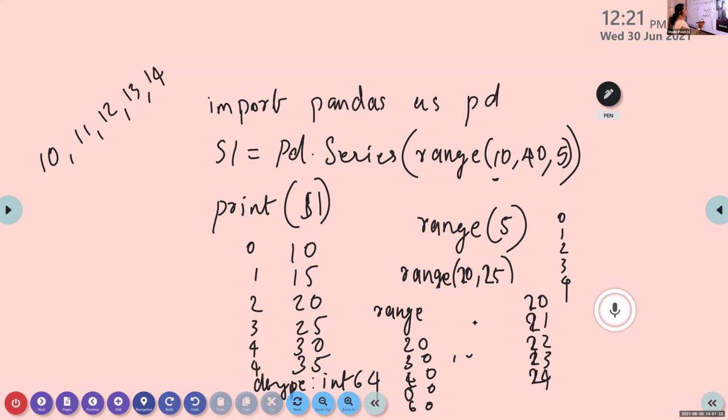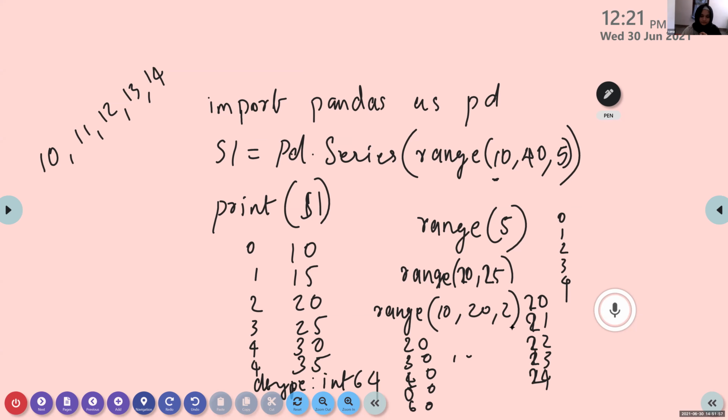Sana, just explain what is range 10, comma 20, comma 2. What is the result? Here the incrementation value is 2. Starting value is 10. Then what is the output? 10, then 12, correct. 10, 12, 14, 16, and 18.